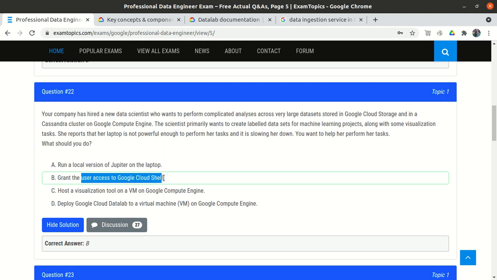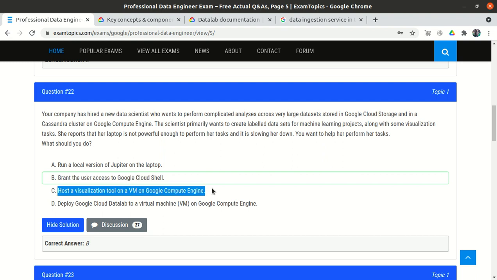Grant the user access to Google Cloud Shell. So they said we have Google Cloud Shell, and when we activate it, a VM with a persistent 5 GB disk is automatically available to us. So shall we use Google Cloud Shell for the work? Definitely not, because it only allows 5 GB, and along with that we need to install so many software packages over it. So we will not use this. The third option is to host a visualization tool on a VM on Google.